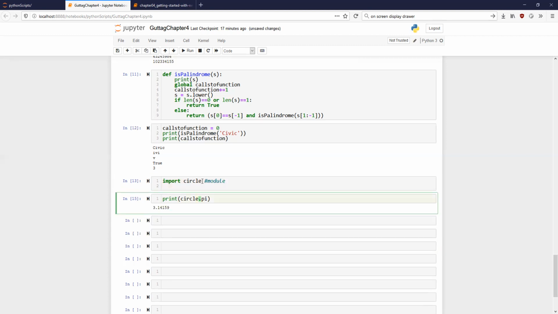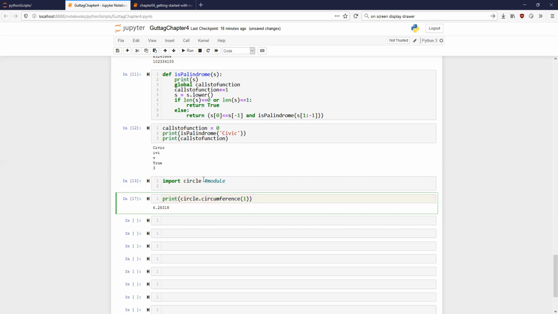If I do this, what is going to happen? It is going to give me the value of pi, which is stored inside circle. Similarly, you could do circle.area of 1. What do you expect is going to be the answer? Pi, 3.14159. And if instead of area I give circumference, it is going to be 2 pi. Is that all right? Yes, sir.